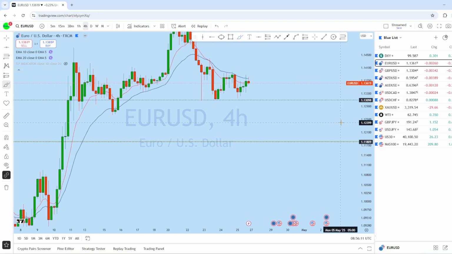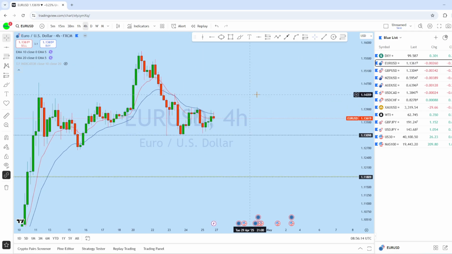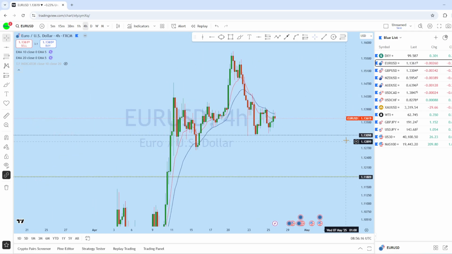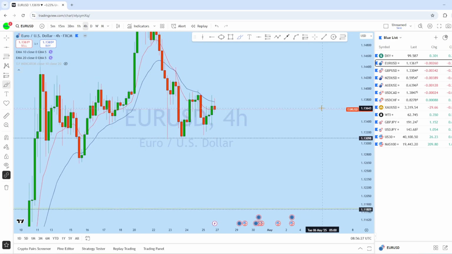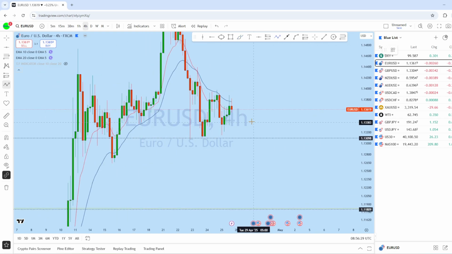So looking at the 4-hour chart here on euro USD, in this lower time frame this is where a local bearish move from here, a move, pullback, another move, pullback. So the market was forming a series of lower highs and lower lows here, expecting euro dollar to potentially retest this support or even potentially break that low.